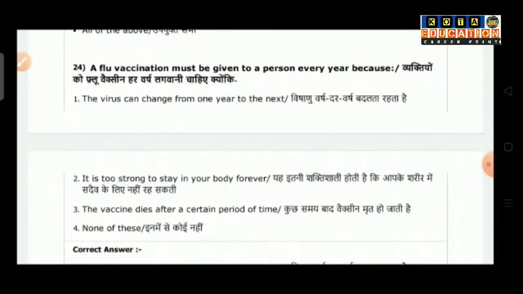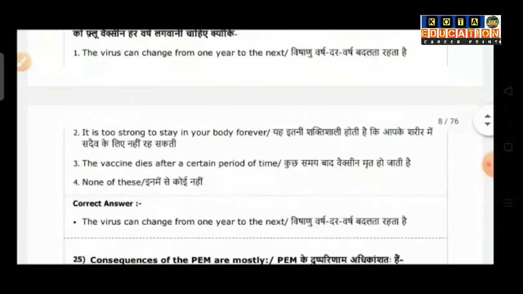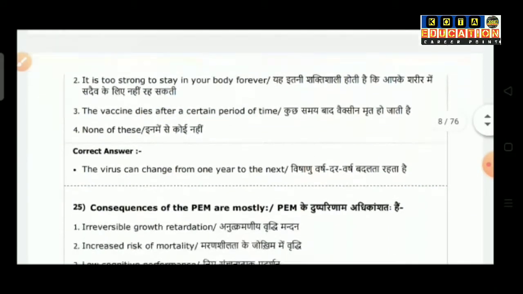Question number 24: a flu vaccination must be given to a person every year because. Option 1 is a virus can change from one year to the next year to the next. Option 2 is it is too strong to stay in your body forever. Option 3, the vaccine dries after a certain period of time. Option 4 is none of this. So the correct answer is the virus can change from one year to the next year.